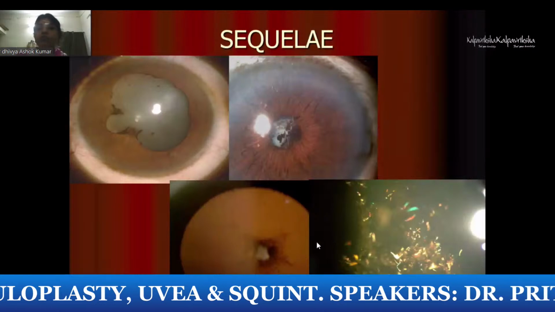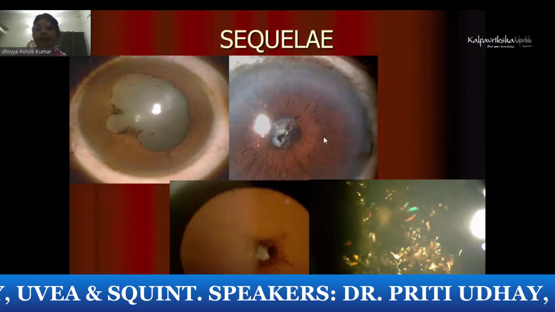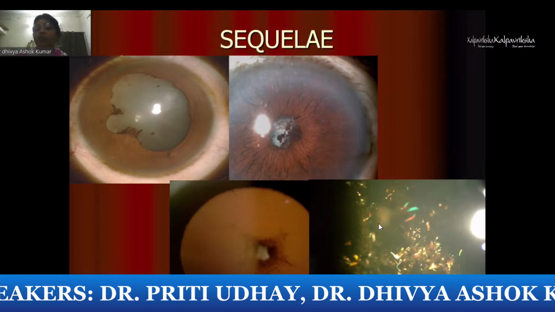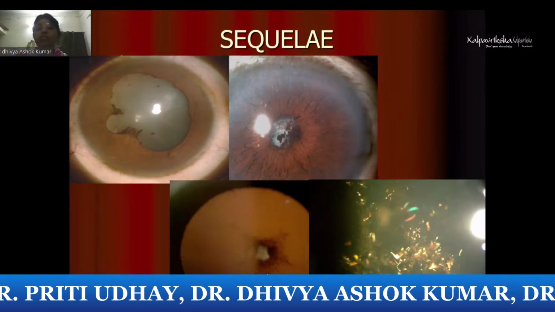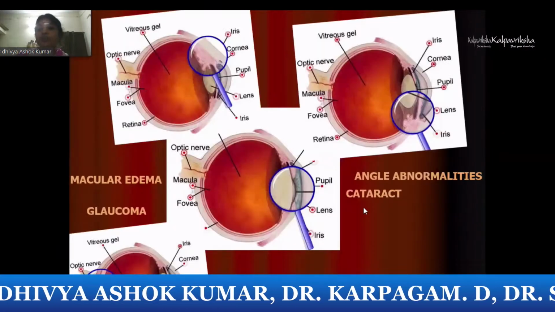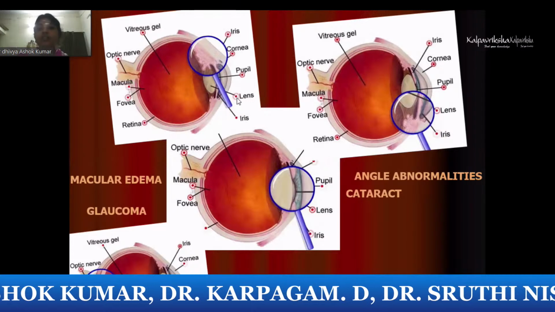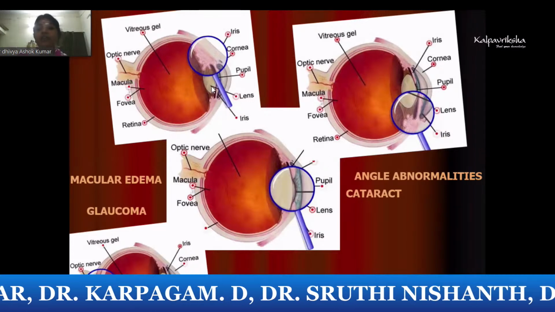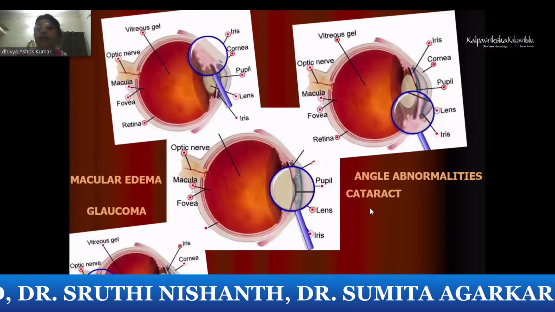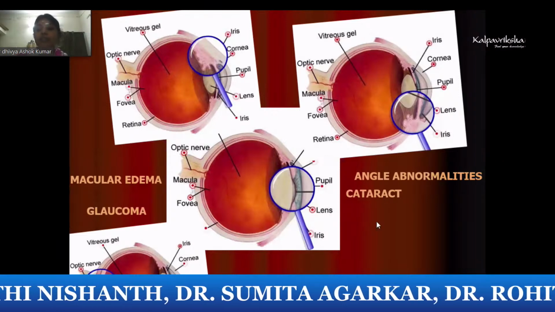You should always look for the sequelae on the slit lamp, such as cataracts and posterior synechiae. Especially complicated cataracts will have a polychromatic luster and posterior subcapsular opacity. And sometimes you can have angle closure due to peripheral anterior synechiae. So these are the complications. In the posterior segment we usually get macular edema, optic nerve involvement in glaucoma, and angle abnormalities, and the commonest is cataract.